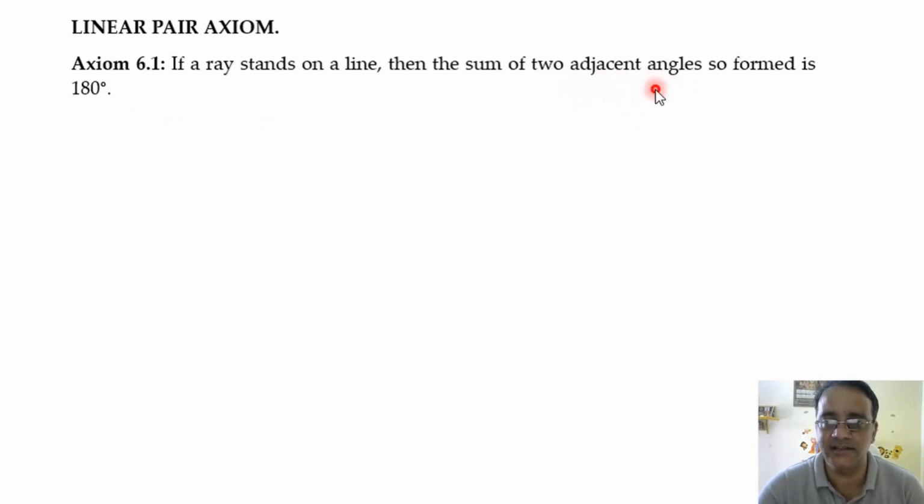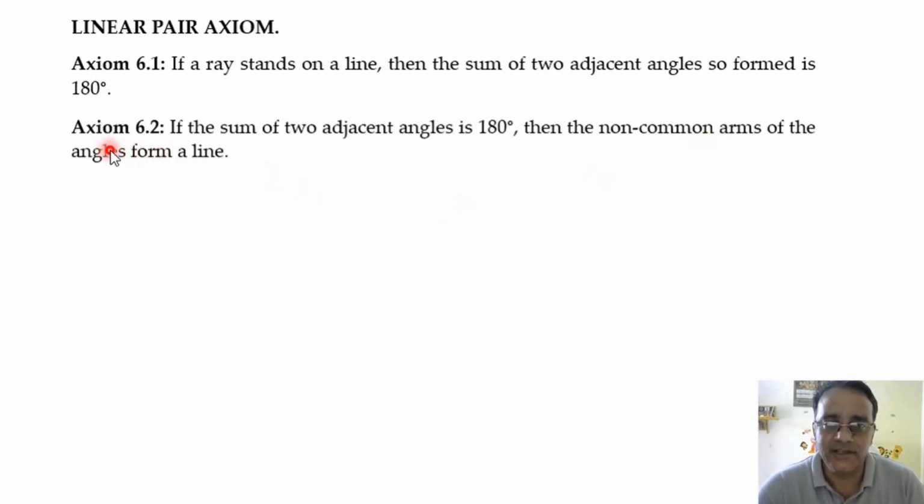What are adjacent angles? Arpita? Sir, angles that have a common ray. Common arm. Okay, fine. Two angles are said to be adjacent if they have one common arm, or ray. Next, axiom 6.2. This is the converse of the axiom 6.1. If the sum of the two adjacent angle is 180 degree, then the non-common arms of the angle form a straight line. Okay, form a line.